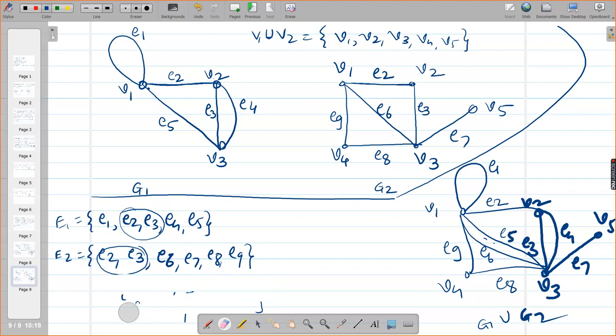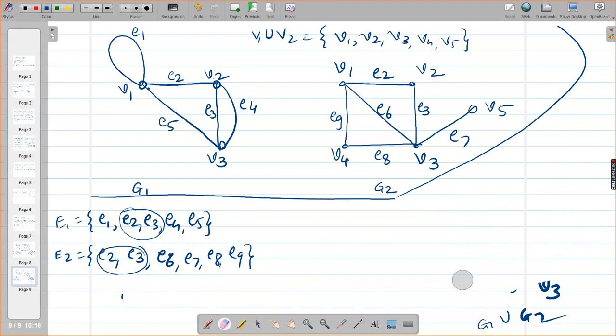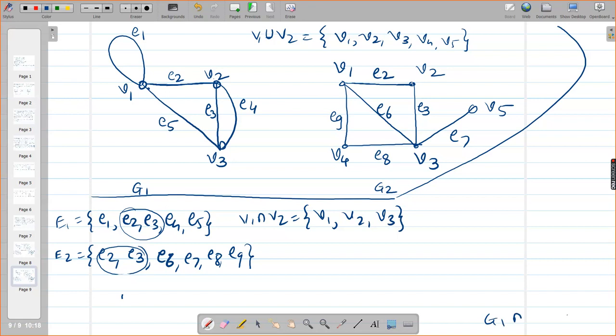Which vertices are in common? V1, V2, V3. That means in our G1 intersection G2 graph, only 3 vertices will appear. Okay, V1, V2 and V3.